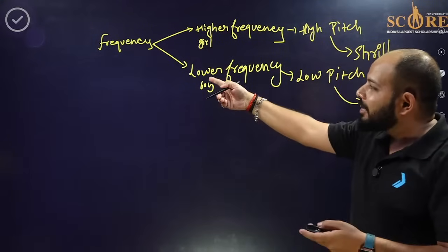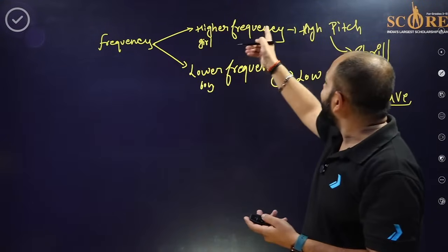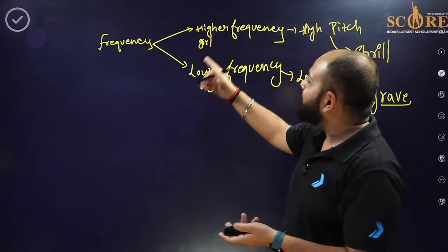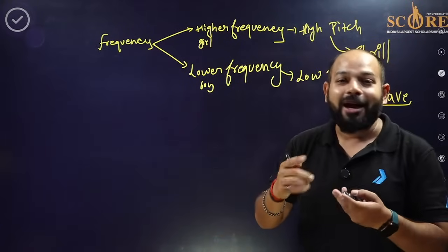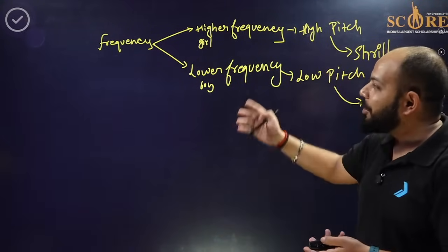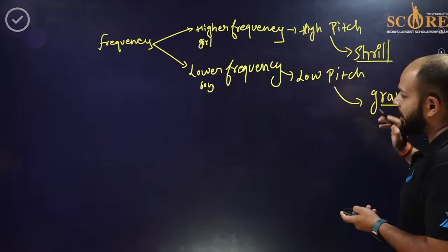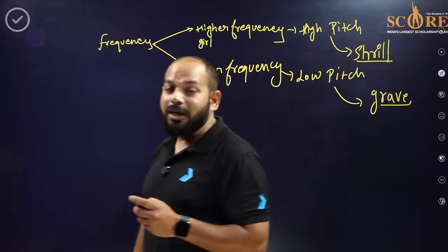So if I just read this one part: higher frequency means high pitch. If I assume it as a girl who has a high pitch, the frequency is higher. Although I cannot talk like this, I'm just showing you how. So the higher frequency, the higher pitch, will have the shrill sound, and the lower one will be grave.